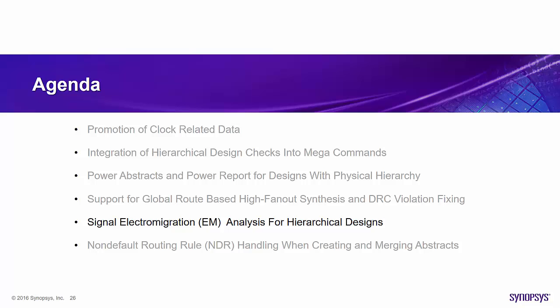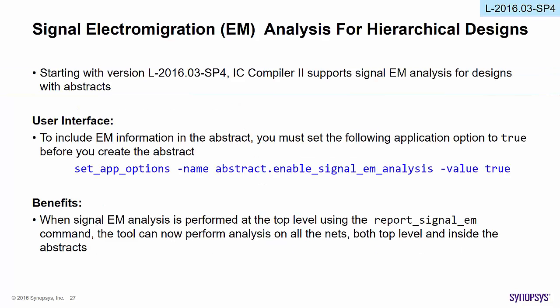Next enhancement, signal electromigration analysis for hierarchical designs. Starting with version L-2016.03-SP4, IC Compiler II supports signal EM analysis for designs with abstracts. User interface: to include EM information in the abstract, you must set the following app option to true before you create the abstract.